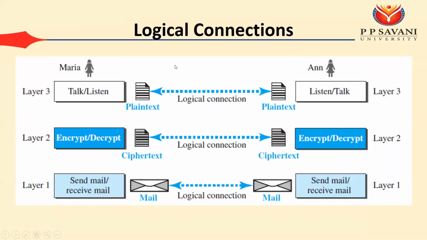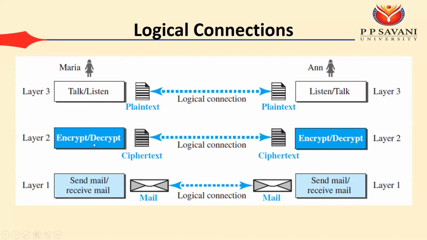Another thing is we can assume that there is a logical connection between each and every layer. For example, layer 3 of Maria can talk with layer 3 of N. We assume that Maria and N are both listening and talking. Actually, the communication is performed through the postal service, but we can assume each layer can communicate with its peer. That is not the original communication, but there is a logical connection through which logical communication happens.